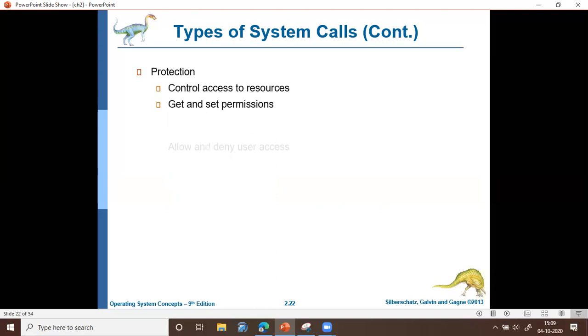And also there are system calls to allow and deny user access. If the user access should be allowed, then there will be one system call. If the user access should not be allowed, then there will be some other system call. So these are the various system calls which are normally used in an operating system.